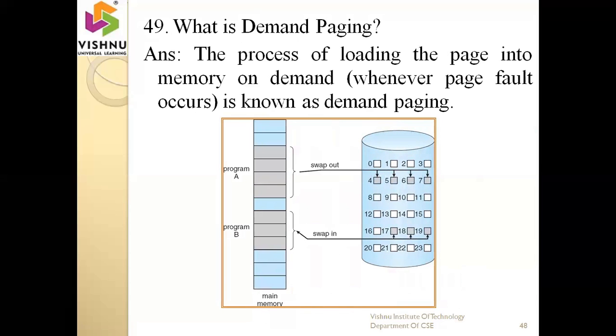Next one is demand paging. Whenever a page fault occurs, that means the data is not present inside the RAM or physical memory, so based on demand, you have to take the data from secondary memory to the main memory. Whenever the physical memory does not contain the information, based upon demand, you have to take the data from secondary storage to the primary storage. This is called demand paging.